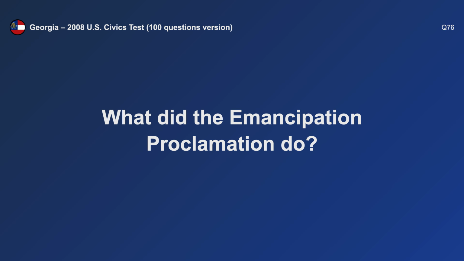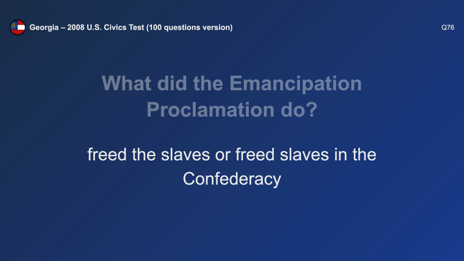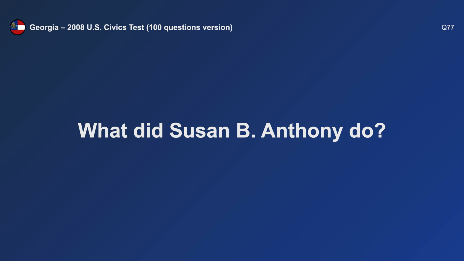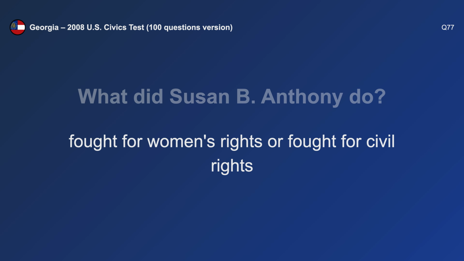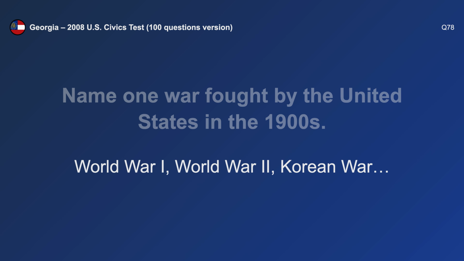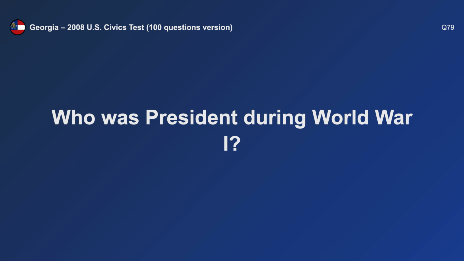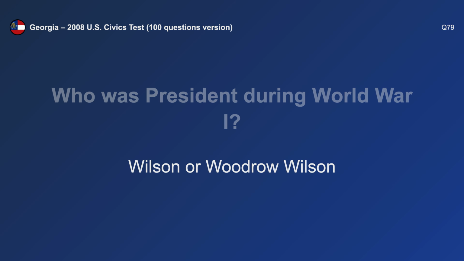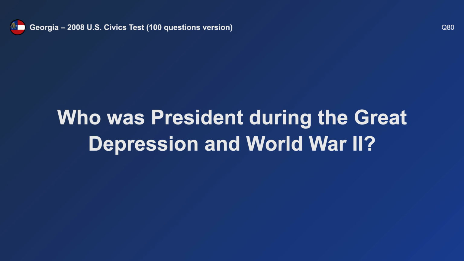What did the Emancipation Proclamation do? Freed the slaves. What did Susan B. Anthony do? Fought for civil rights. Name one war fought by the United States in the 1900s. World War II. Who was president during World War I? Woodrow Wilson. Who was president during the Great Depression and World War II?